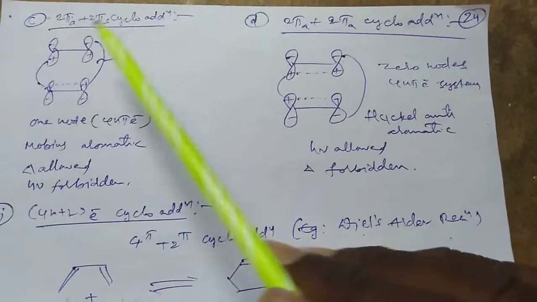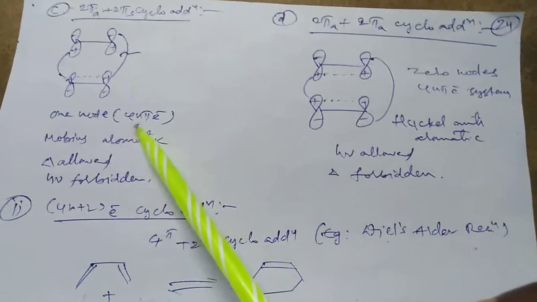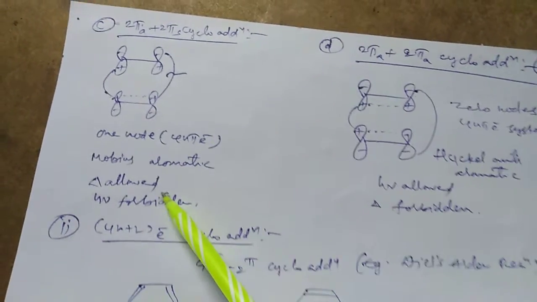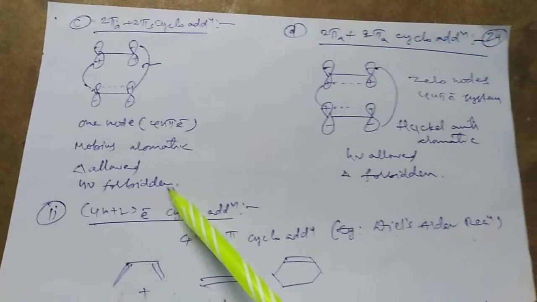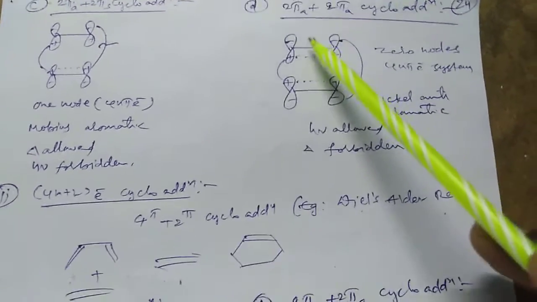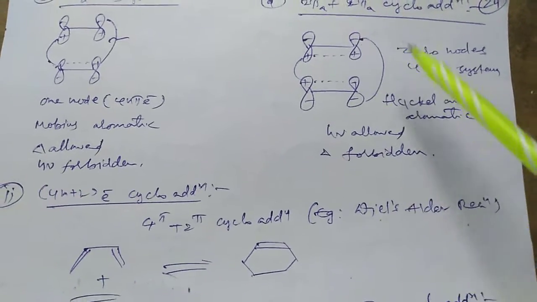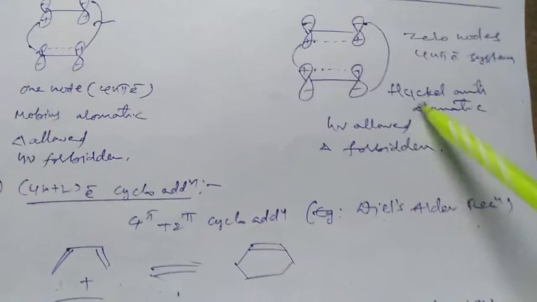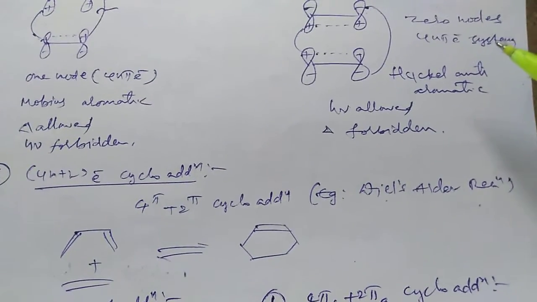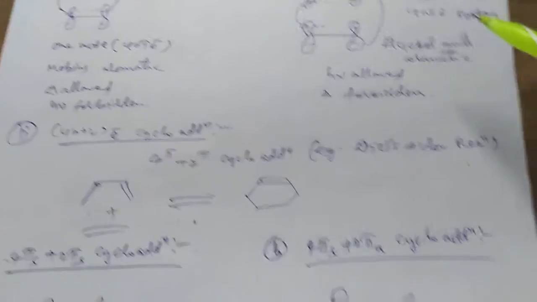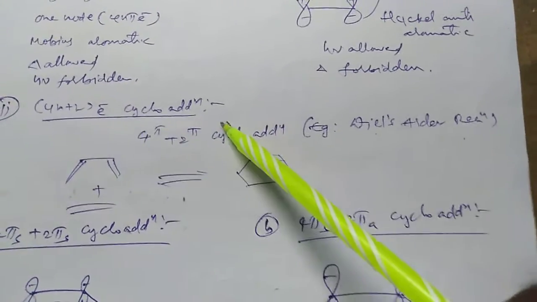In the third case, antarafacial suprafacial cycloaddition, one node is possible for the 4n system. Therefore, it is Mobius aromatic, thermally allowed and photochemically forbidden. In the fourth case, antarafacial cycloaddition, here also 0 nodes, Huckel anti-aromatic transition state, photochemically allowed and thermally forbidden.